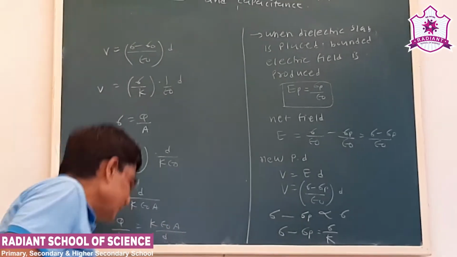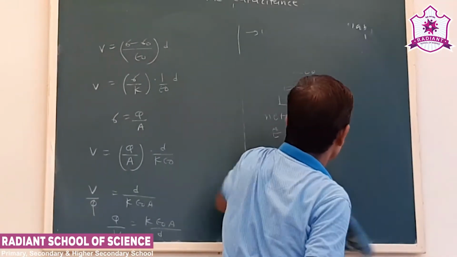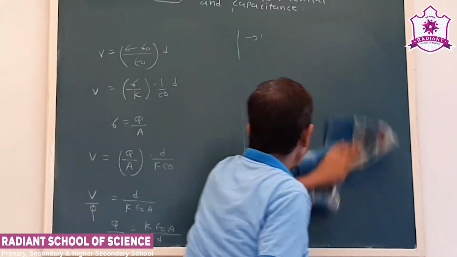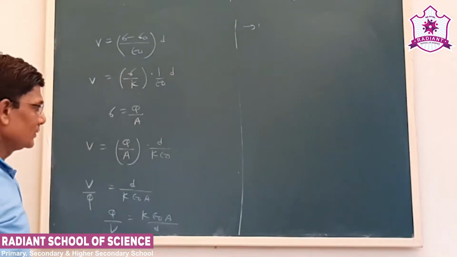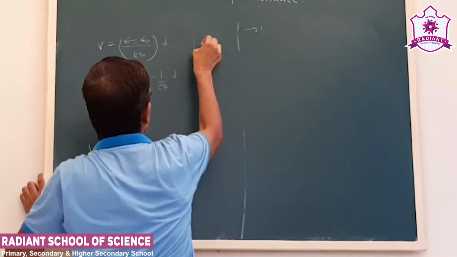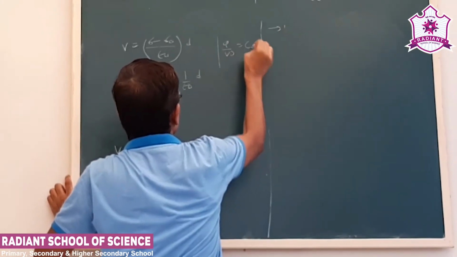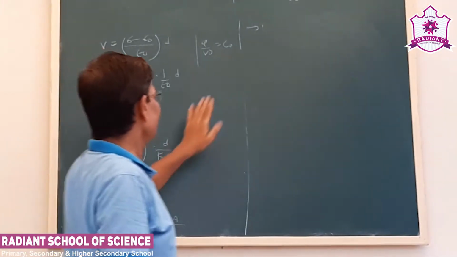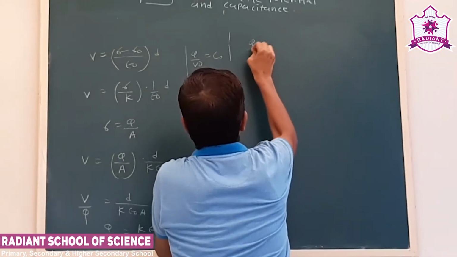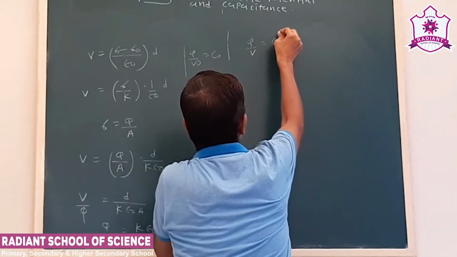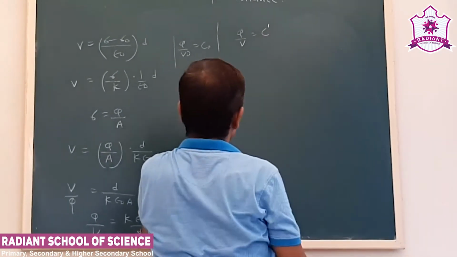Now initially the capacitance was C0. Okay. Now Q upon V, see, initially what we had, Q upon V0 was C0. Now Q upon V is C, or C dash you can take, that is also okay.